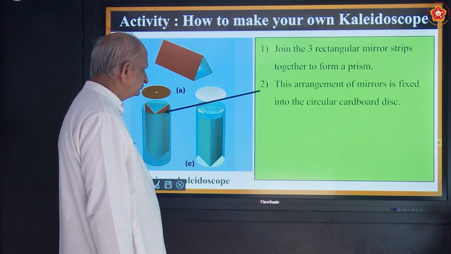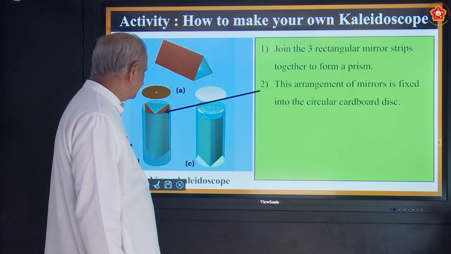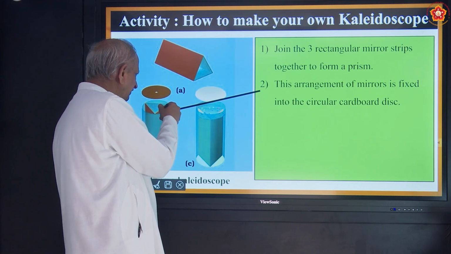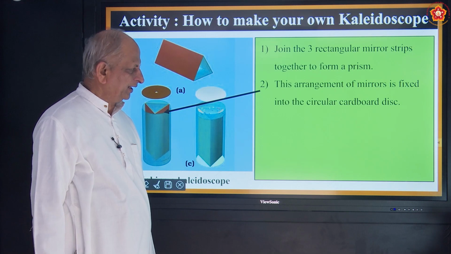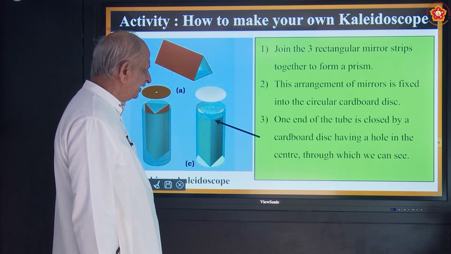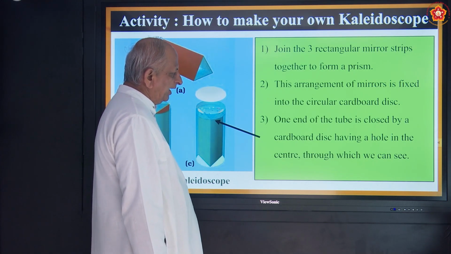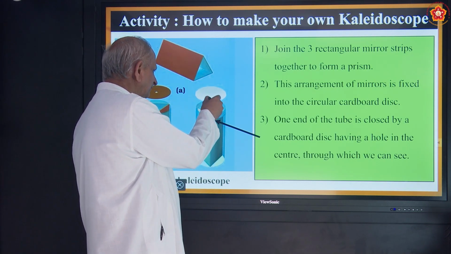Second thing, the arrangement of mirrors is fixed into a circular cardboard disc. So this is a cardboard disc. They should be kept inside that. Then third thing is, one end of the tube is closed by a cardboard disc having a hole in the center. So you have to make a hole here.